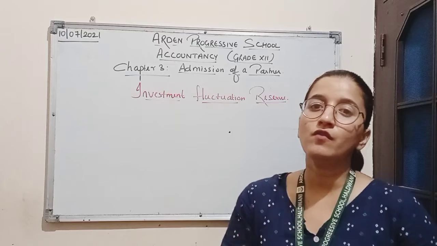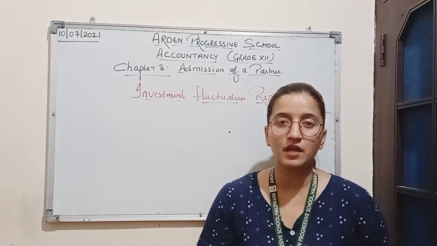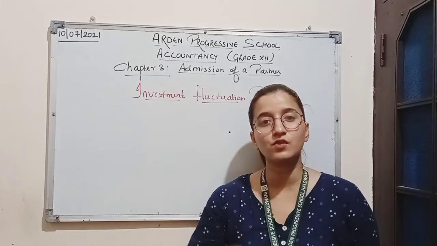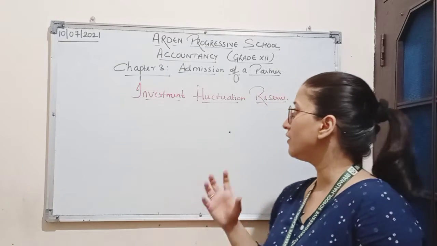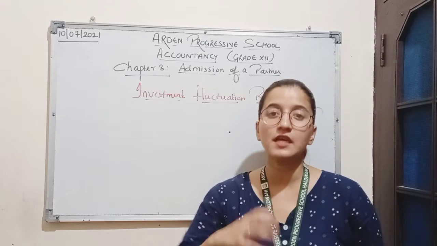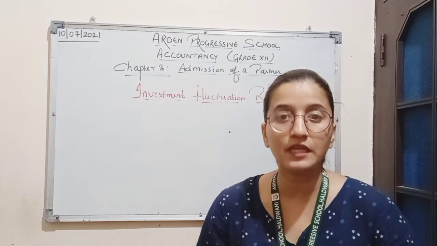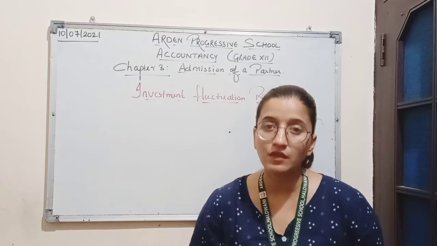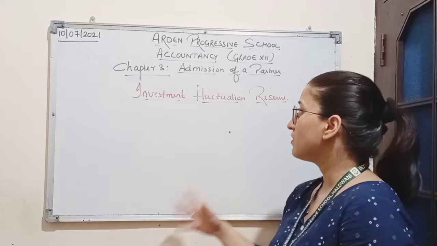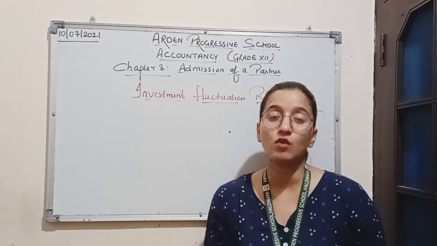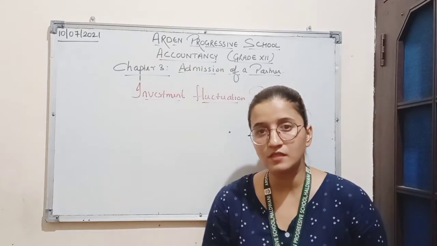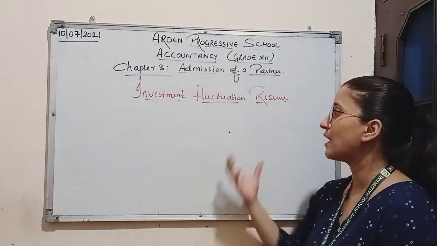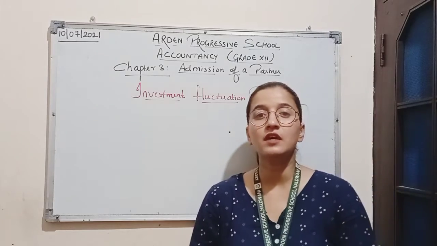As we know, whenever we make any investment in the market, the market is fluctuating, so the value of investment also fluctuates. Investment fluctuation reserve is a reserve which is created out of profit to meet the fall in market value of investment. Whenever there is a fall in market value of investment, there is a loss for the firm, and to overcome this loss, reserves are created out of profit, and that reserve is known as investment fluctuation reserve.